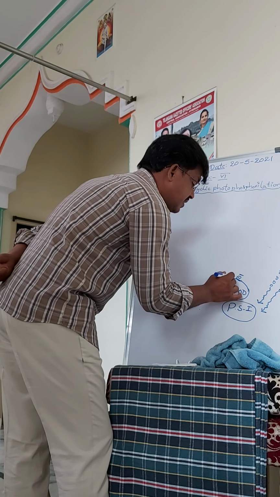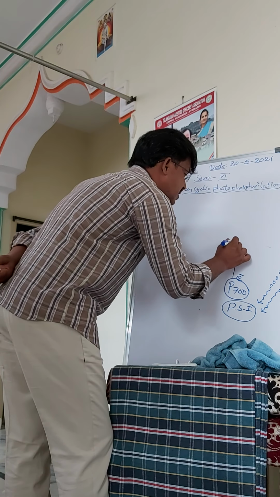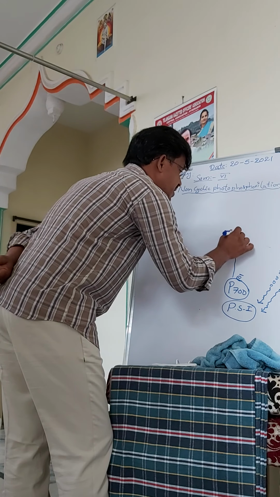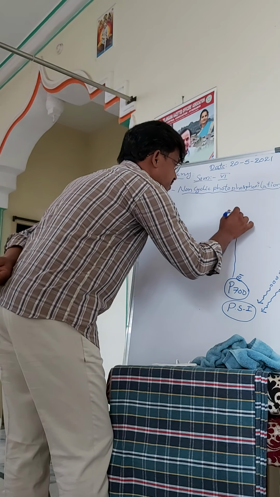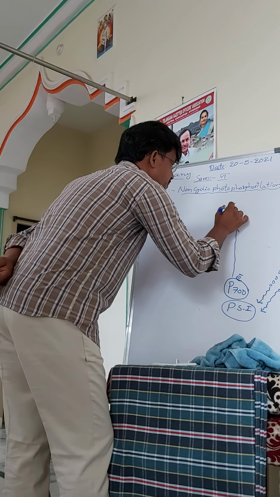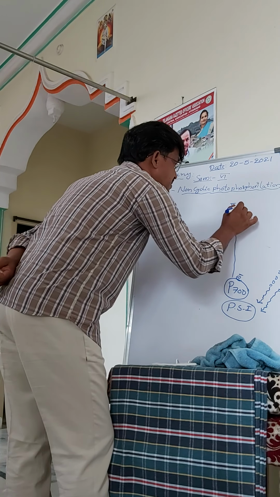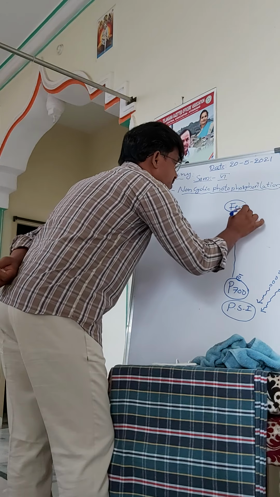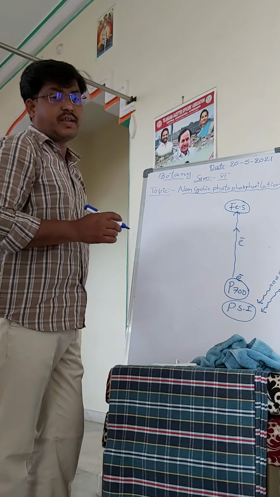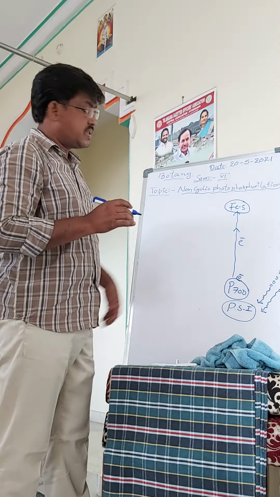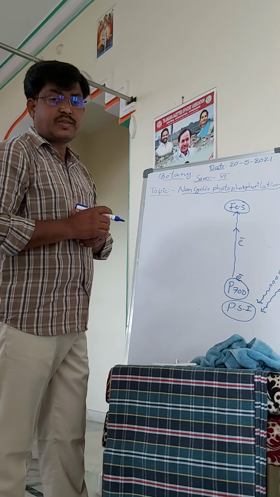This electron is received by the Fe-S protein, the iron-sulfur protein, which is the primary electron receiver in PS1.